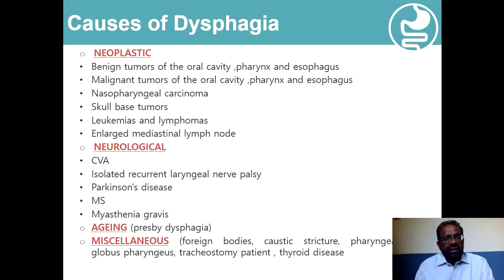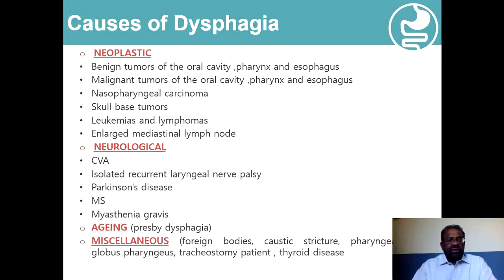Similarly, neoplastic conditions sometimes may be involved in the etiology of dysphagia, and these include benign tumors of the oral cavity, pharynx, and esophagus, malignant tumors of these same structures, nasopharyngeal carcinoma, tumors at the skull base, various blood malignancies in the form of leukemias and lymphomas with infiltration of these structures, and enlarged mediastinal lymph nodes, which cause dysphagia by mechanically obstructing the lumen of these structures.